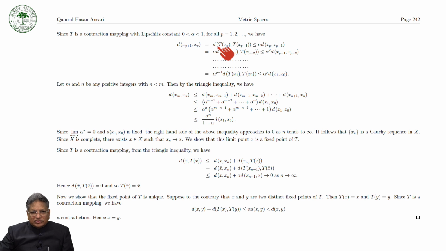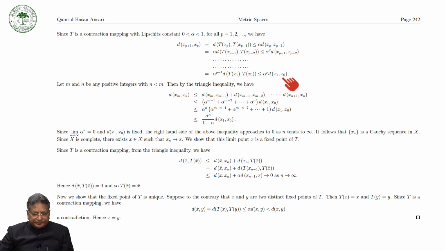By using the sequence, x_p is equal to T x_{p-1}, and because T is a contraction, this is less than or equal to alpha times d(x_p, x_{p-1}). Then again use x_p equals T x_{p-1} and x_{p-1} equals T x_{p-2}, and again T is a contraction, so this is alpha d(x_{p-1}, x_{p-2}), so alpha and another alpha, so alpha squared. Continuing in this way, the whole thing is less than or equal to alpha^p d(x1, x0).